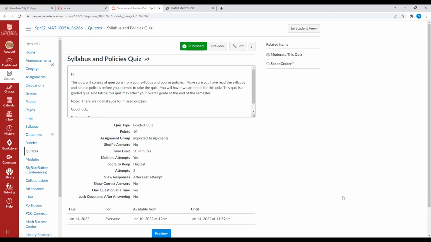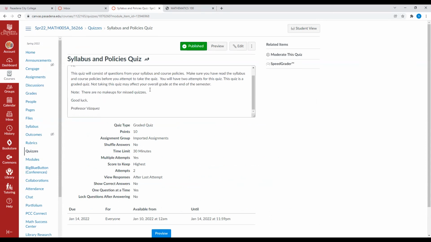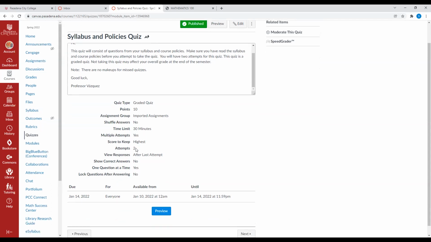Right here, it says, go ahead and take the syllabus and policies quiz, okay? So once you're ready for the quiz, go ahead and take this quiz. You will have 30 minutes. This quiz is worth 10 points. You have 2 attempts, but I will suggest you not to take it if you haven't read the syllabus and the policies.